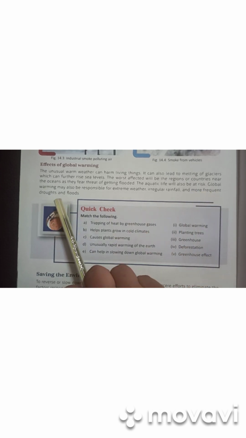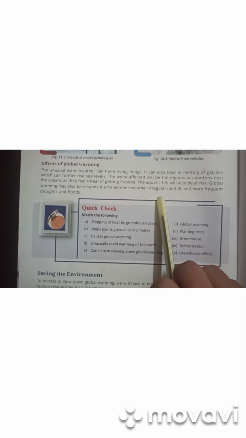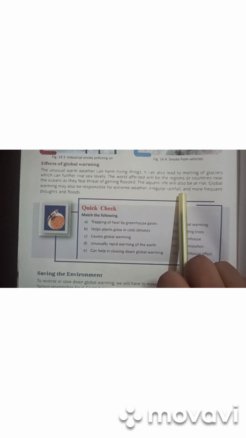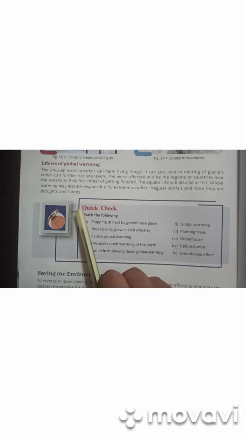Then global warming may also be responsible for extreme weather. You can also see in Saharanpur, there is the extreme weather of the cold and the heat. In summer it is very extreme, and in winter it is also in extreme conditions. Irregular rainfall is there, and more frequent floods and droughts will be there.